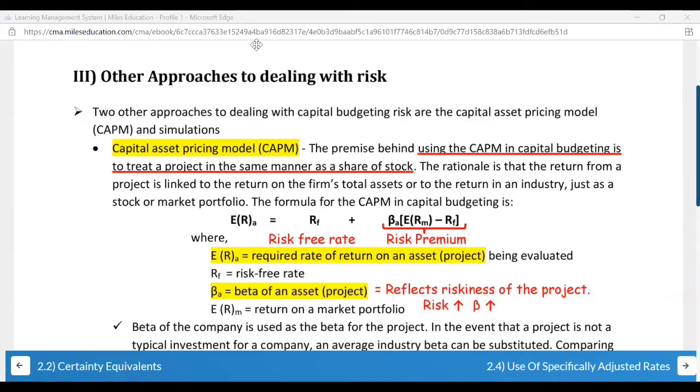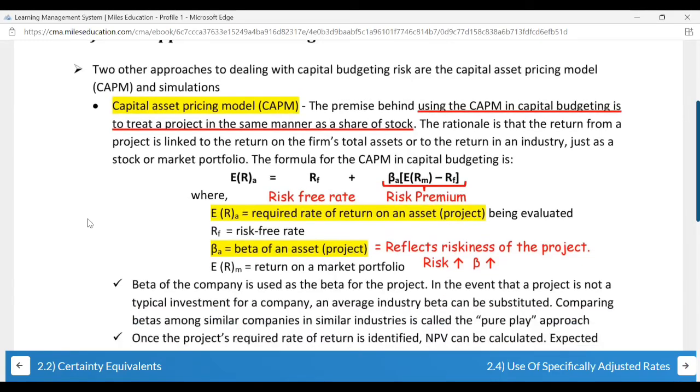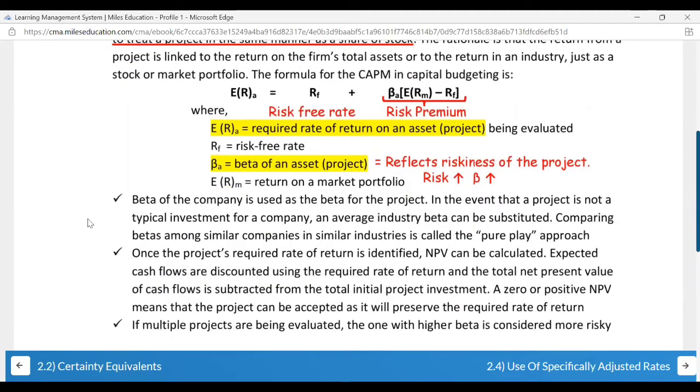Yes. Sensitivity analysis only determines sensitivity of change, and certainty equivalent considers the confirmed amount to be recovered. So this is your CAPM. At least one sum in the entire exam will come on the capital asset pricing model. Beta of the company is used as the beta for the project.